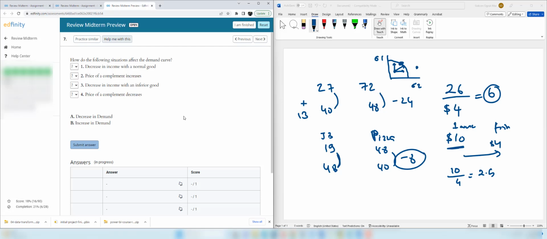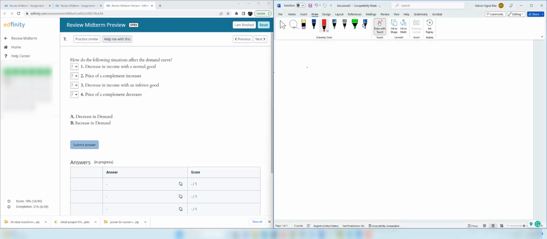Question 7. Now we need to find out how the demand curve is going to change depending on different determinants of demand. So remember, we have the following determinants of demand. The price of the good itself, but when the price changes, you move along the curve, you're not shifting the demand curve. The reason is simple: price is on the vertical axis, so any change in price is represented by a movement along the demand curve, up or downward.